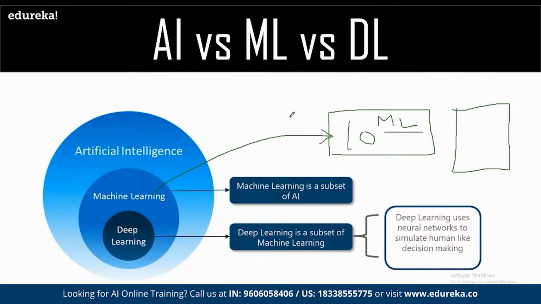So first of all, we have to train the system. We have to train the system using tons of data, using petabytes of data, on how things work. For example, you may have seen in Google Photos.